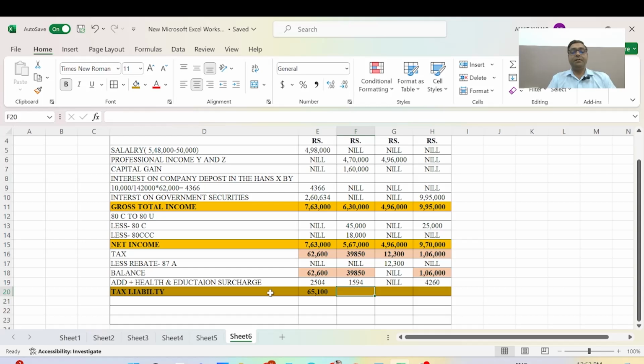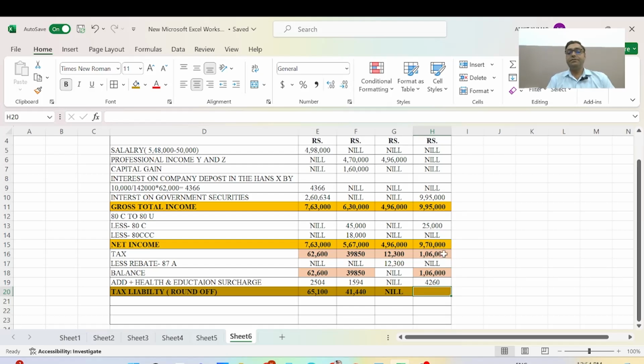We will take the rounded figure here. 39,850, the same 39,850 plus 1594 is equal to 41,440. And this will be the same here, nil, and it will be 1,10,276.